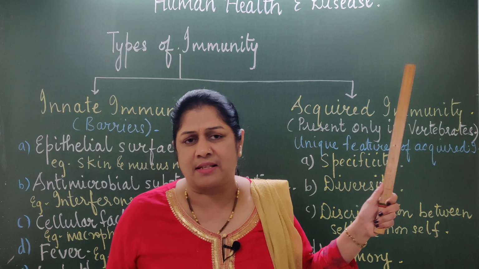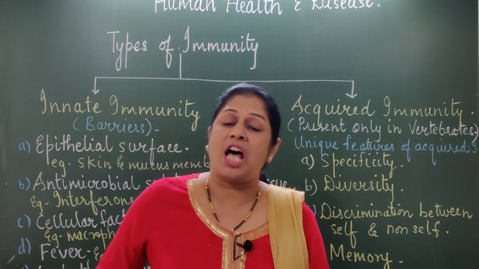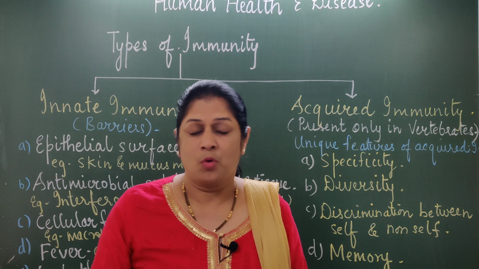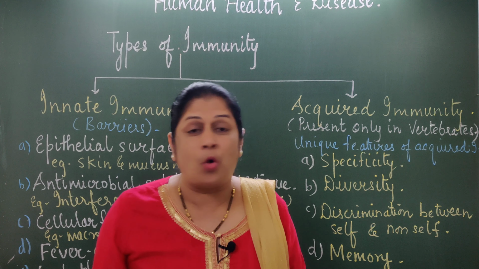An example is Hashimoto disease. Hashimoto is a type of disease where the destruction of the thyroid gland takes place. The thyroid cells are destroyed by your body's own cells. What do they do? Body cells are not able to distinguish whether these are invaders or the body's own self cells. So what do they do? As they are not able to discriminate, they fight against your own body cells.